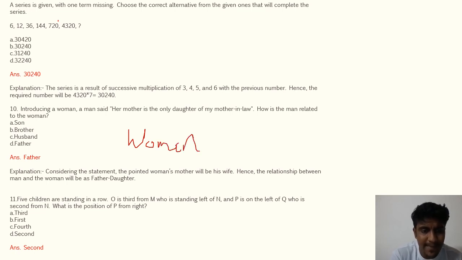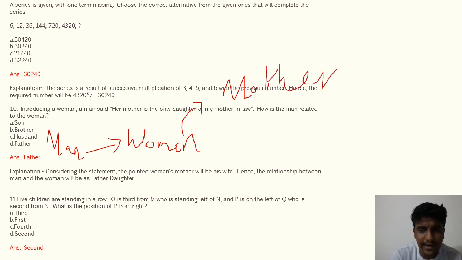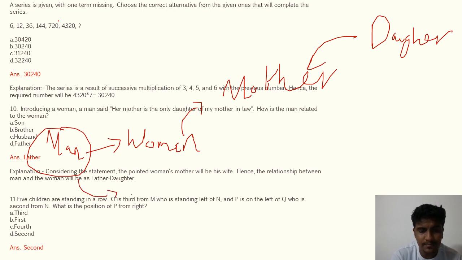Introducing a woman, a man said that her mother, that woman's mother, is the only daughter of my mother-in-law, of the man's mother-in-law. So what will be the relation between the man and the woman?